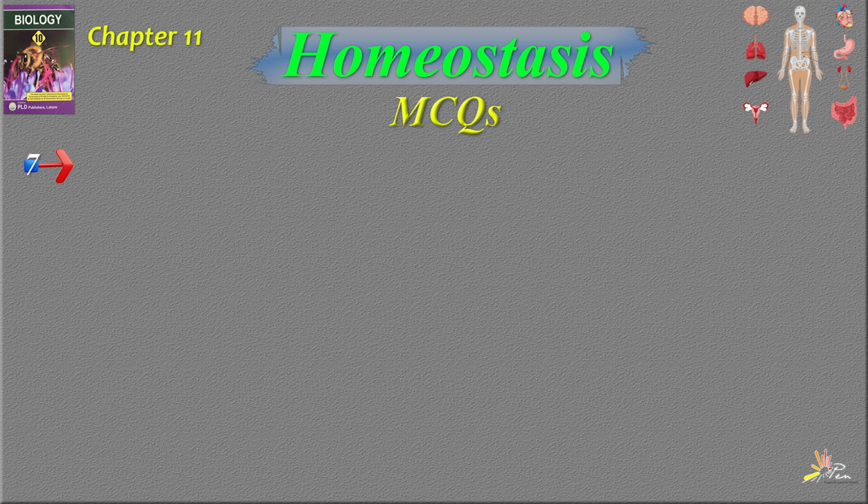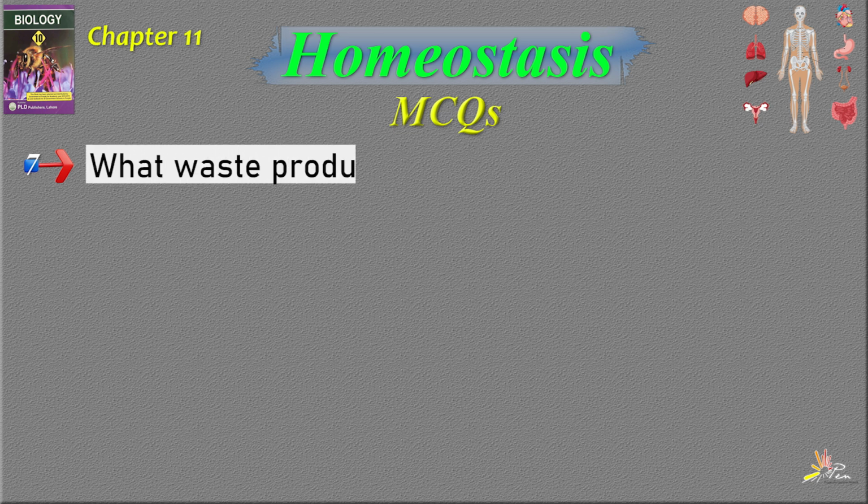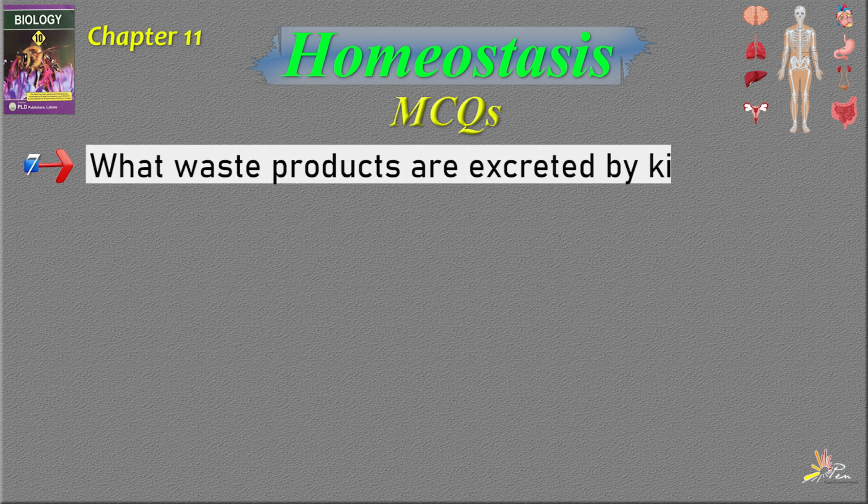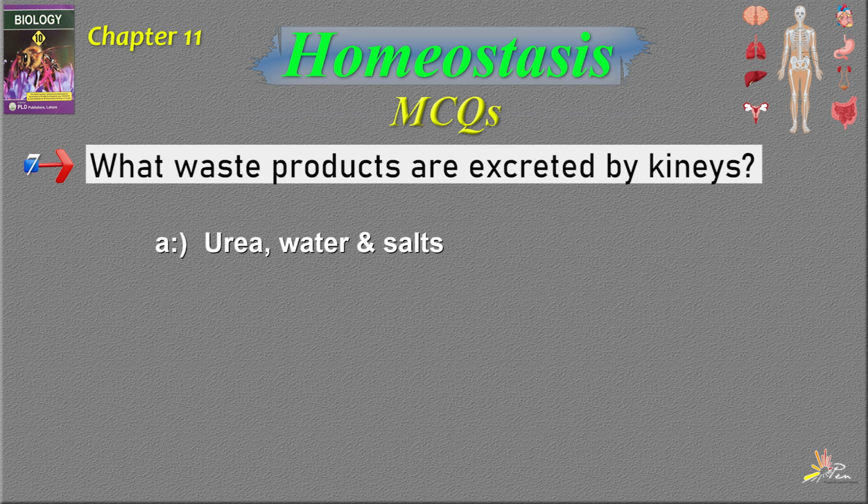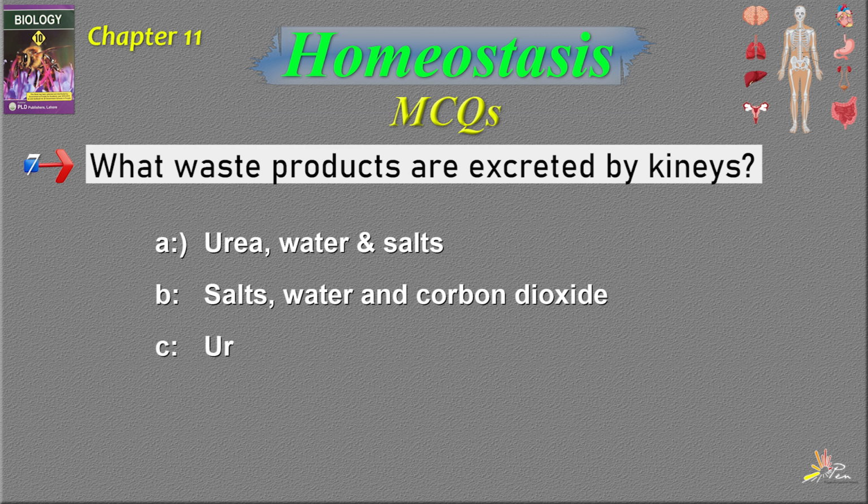Question number 7. What waste products are excreted by the kidneys? Option number A, urea, water, salts. Option number B, salts, water, carbon dioxide. Option number C, urea and water. Option number D, urea and salts. The correct answer is option number A, that is urea, water and salts.